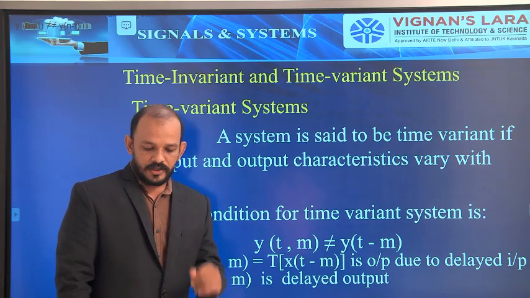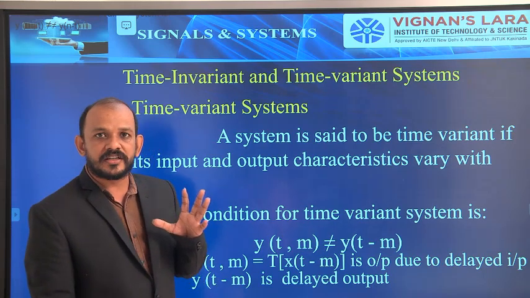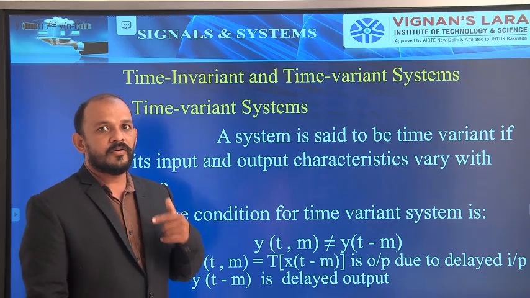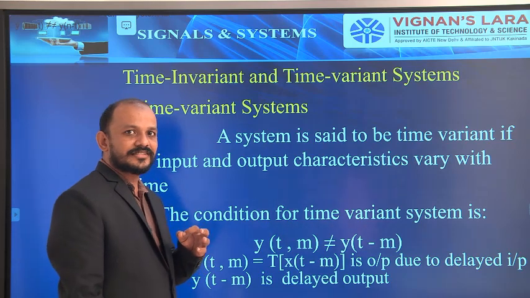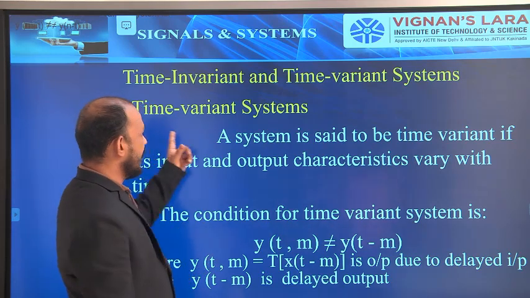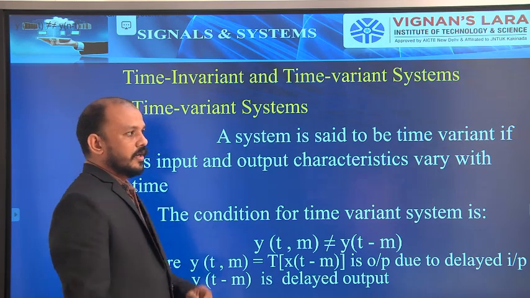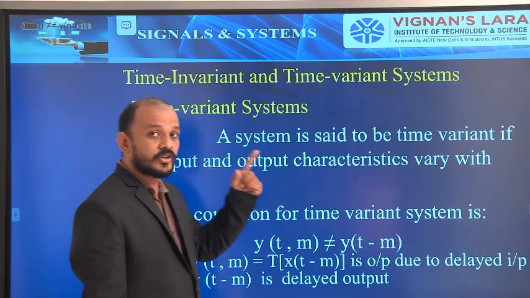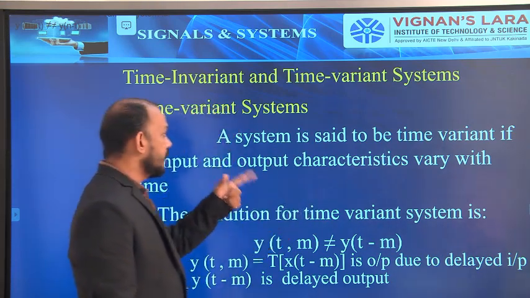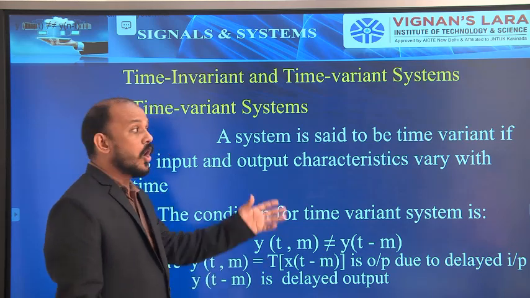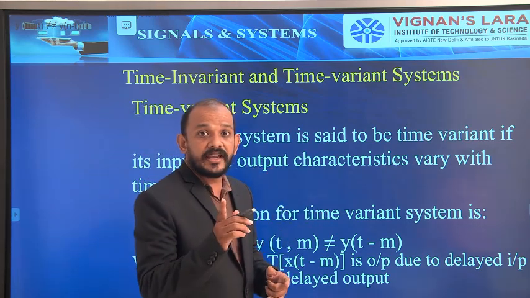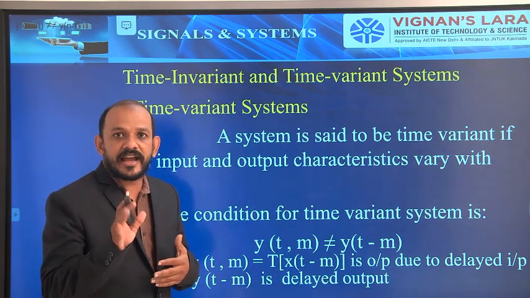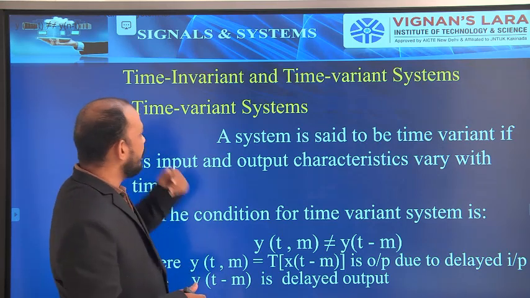Time variant system. Which system is called a time variant system? You all know what a time invariant system is; now I am explaining time variant. A system is said to be time variant if its input and output characteristics vary with time. If its input and output characteristics change with time, those systems are called time variant systems.